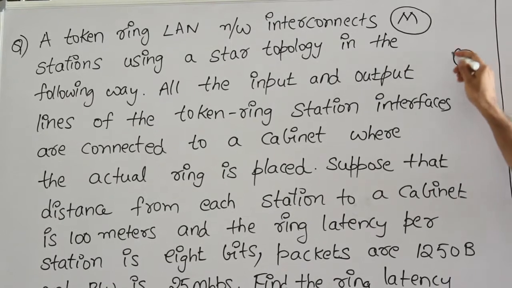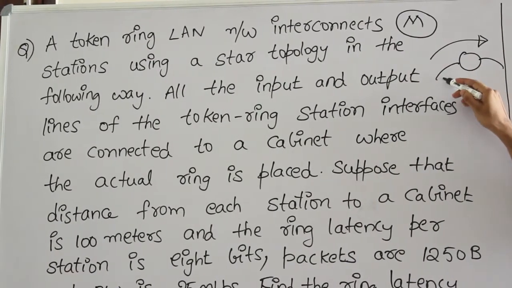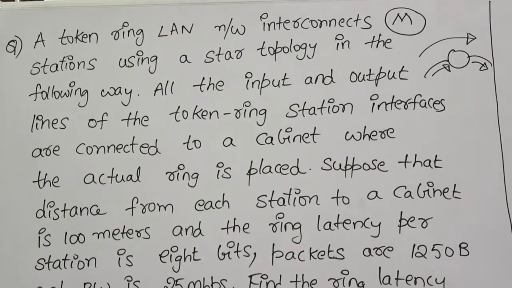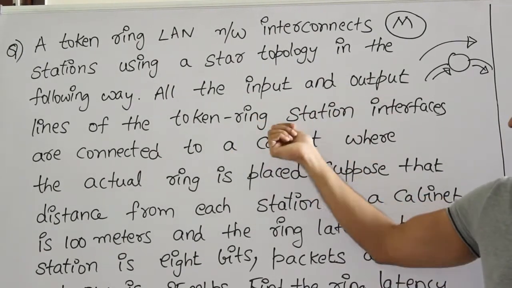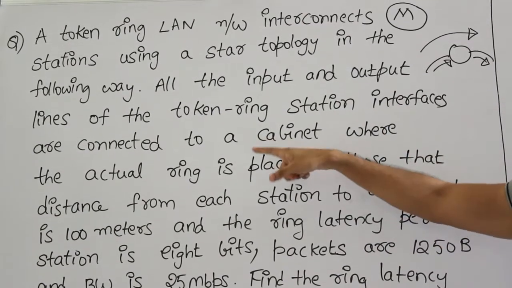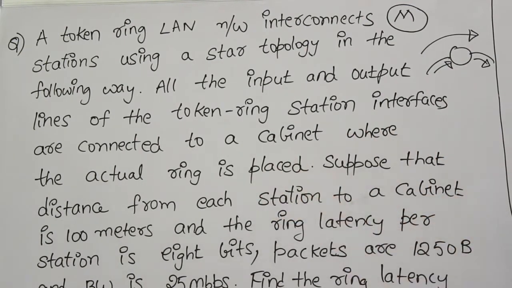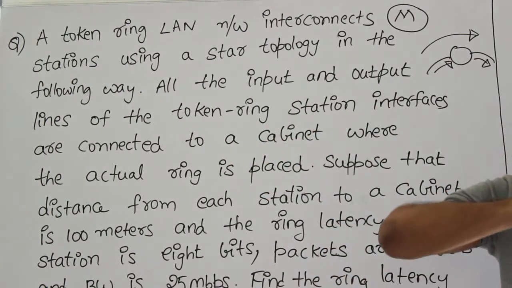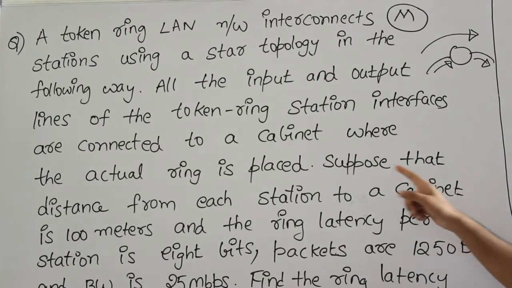So if you have a station like this, it is half duplex, which means data can travel in only one direction. Therefore packets come into a station in one direction and leave the station in the other direction, isn't it? So one is input and there is an output line. All the input and output lines of the token ring station interfaces are connected to a central cabinet, where the actual ring is placed. So the actual ring is in the central cabinet, and from that the wires are coming into the stations and leaving the stations.